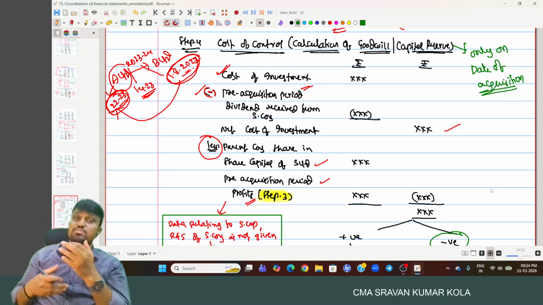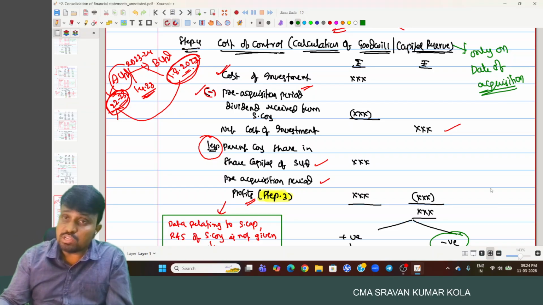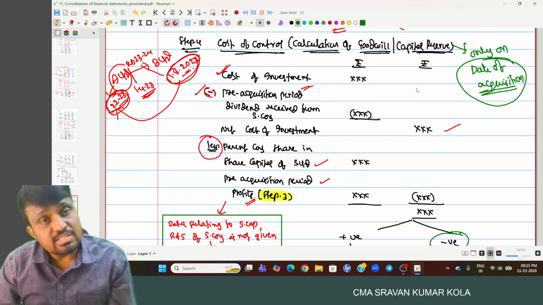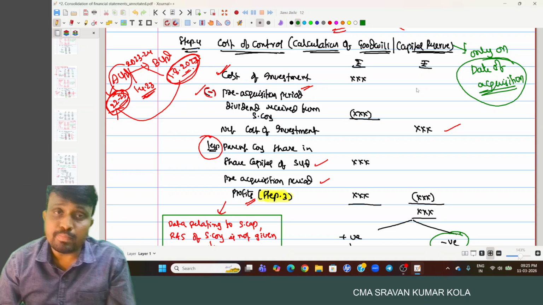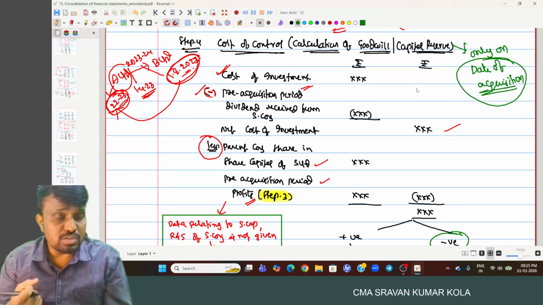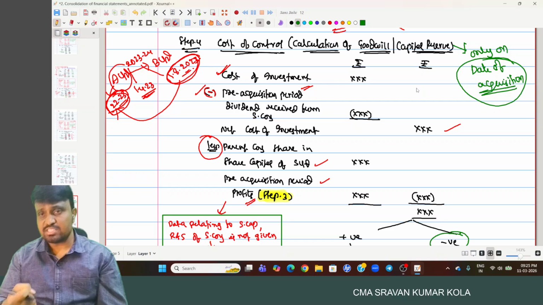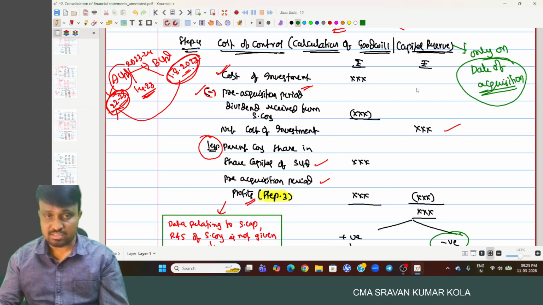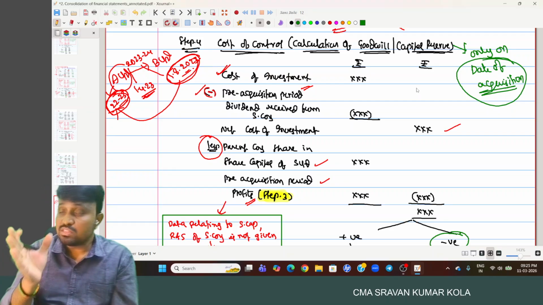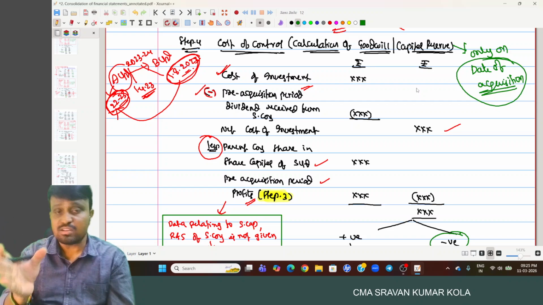And from that, you have to reduce parent company share in equity of subsidiary company only on what date? Date of acquisition. Then the question is, sir, do subsequent profits have an impact on cost of control? No. While calculating the cost of control, or while calculating goodwill or capital reserve, we don't consider subsequent period profits anywhere. We consider only the pre-acquisition period. That means the data up to the date of acquisition, what is the equity of the respective company.